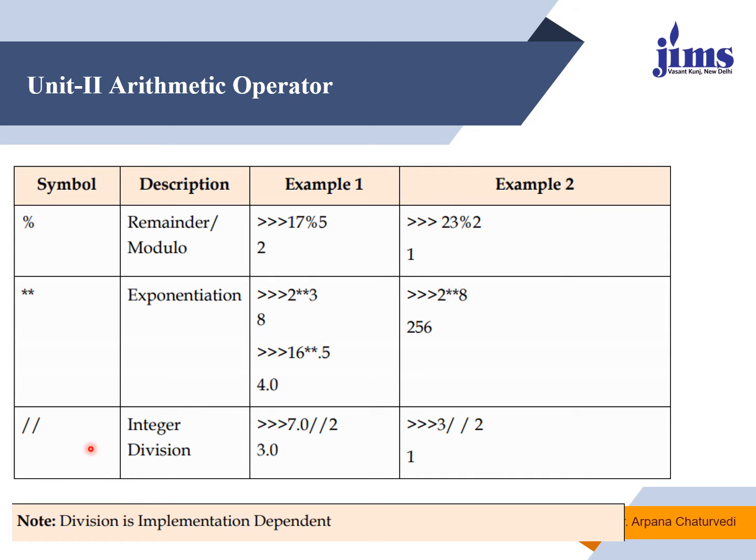Now similarly you can go for integer division also. Integer division will never give you the decimal or fractional part, it will give you the integer part, and for this the symbol used is double backslash. Fine. So if you divide 7.0 by 2 and you are trying to find the integer division, the answer will be 3.0, not 3.5. Similarly, when you divide 3 by 2, it will not be 1.5, it will be 1.